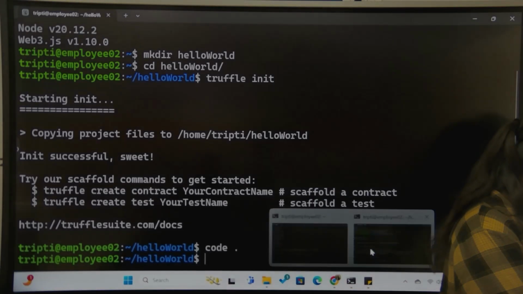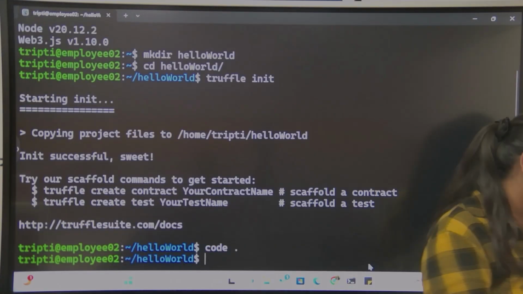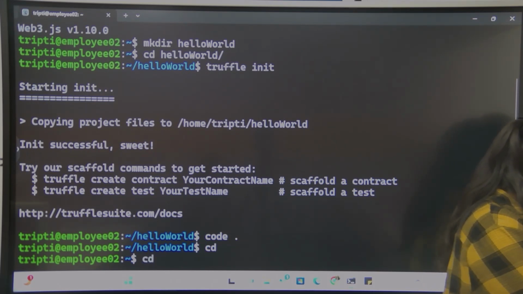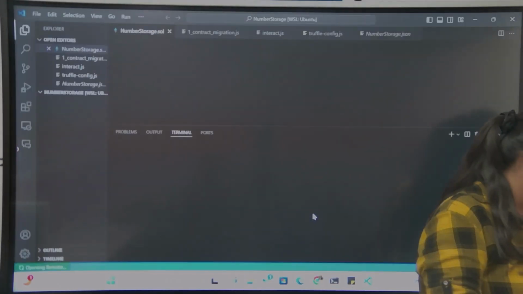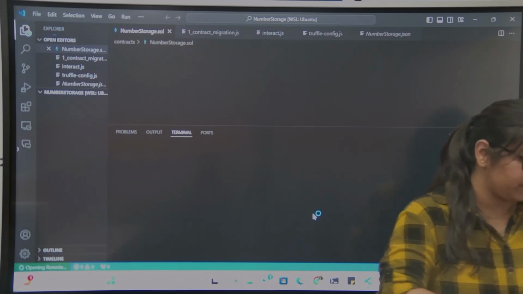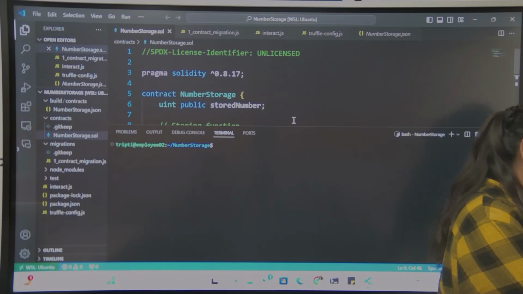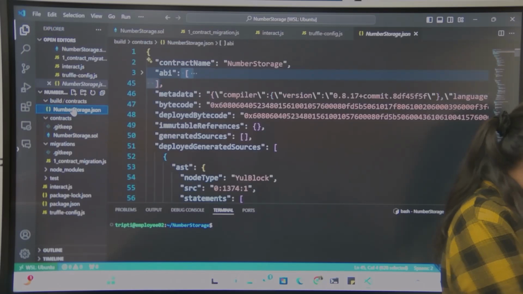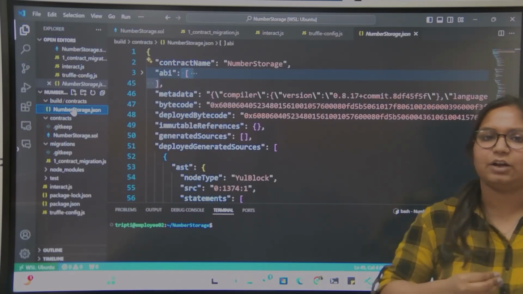For that, make sure your blockchain is running because we'll be using that too. I have already coded that part. So for interacting with your smart contract, first you need some kind of read and write operation.